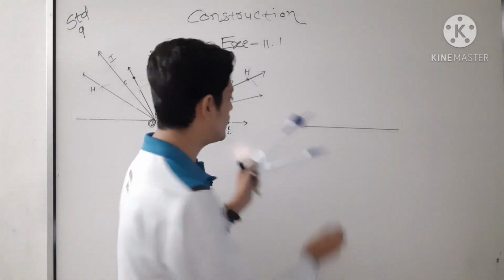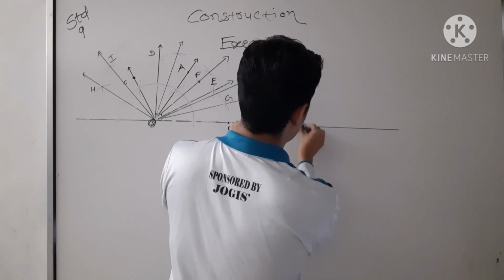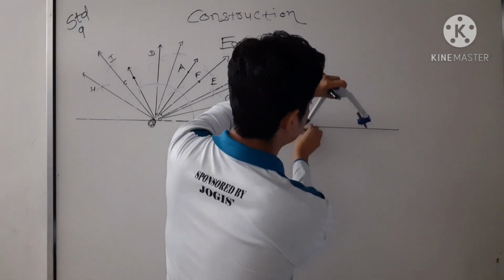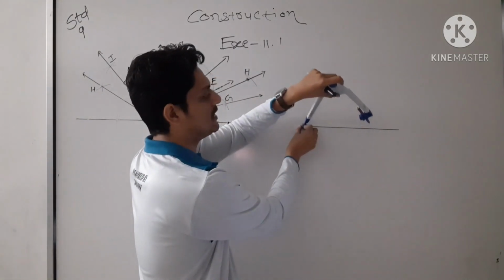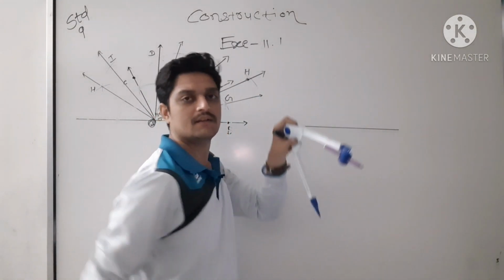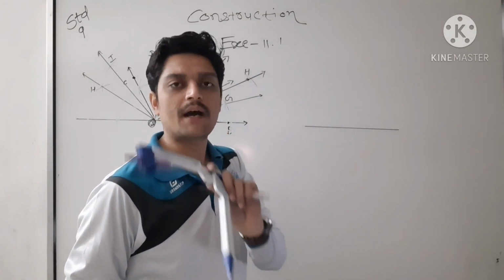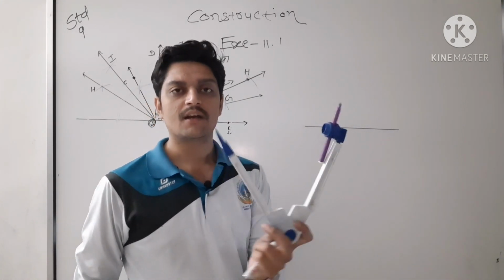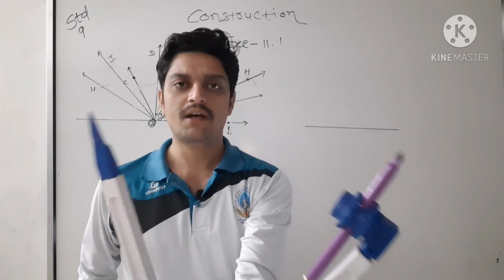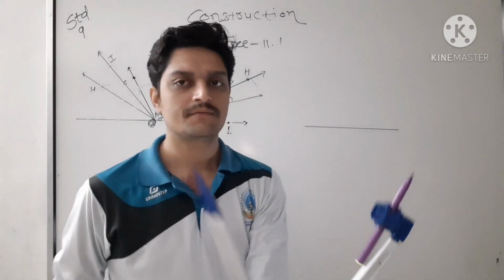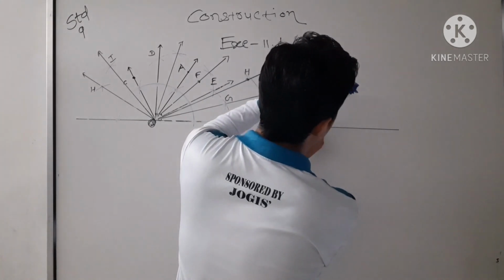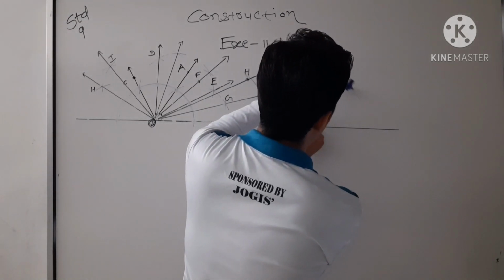Let me use this much, almost more than half radius you have to take. That is the condition, otherwise you will not get equilateral triangle. More than half, see here I have done. Then one arc you have to draw.